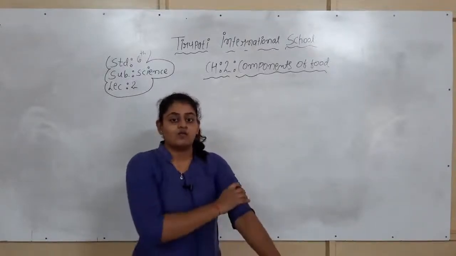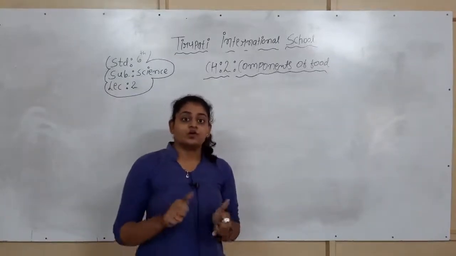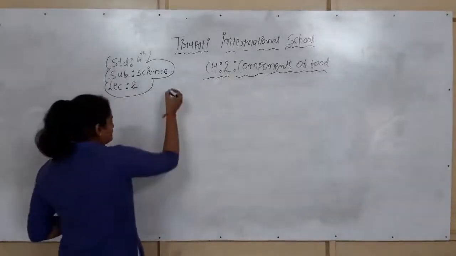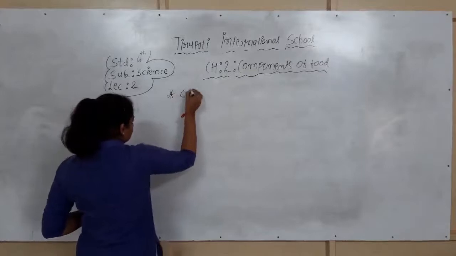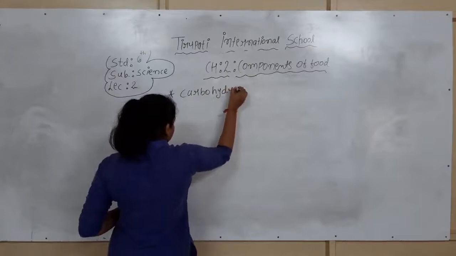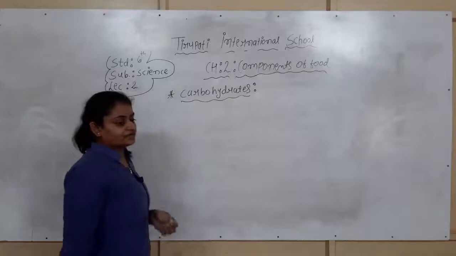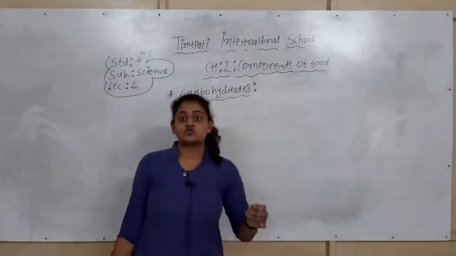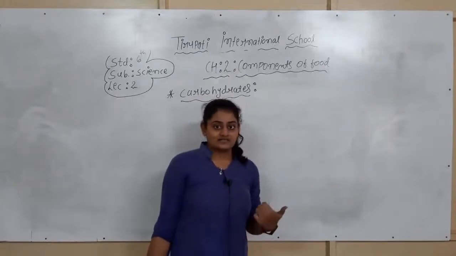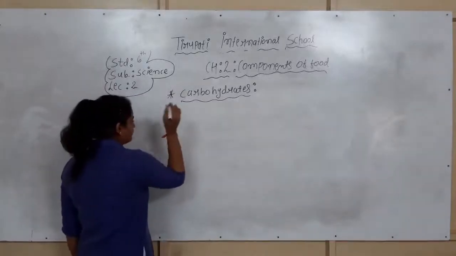Now we will learn about why they are important to us, and from which type of animal or plant sources we can obtain them. So first we discussed the carbohydrates: what are the carbohydrates, from which sources they can be obtained, and the different tests which sense the presence of the carbohydrates. The carbohydrates are energy giving compounds.